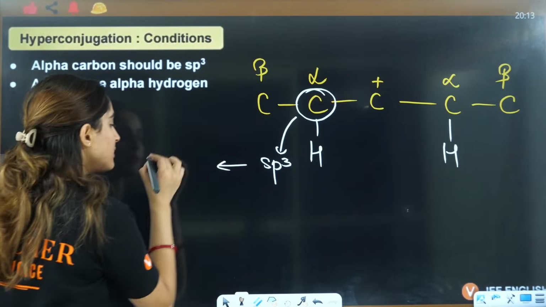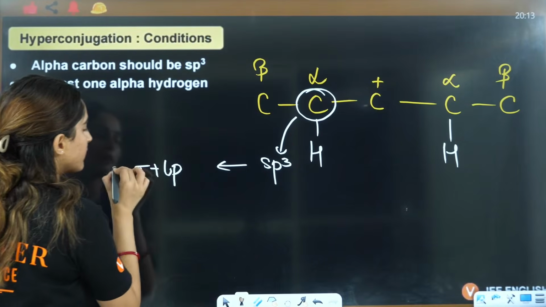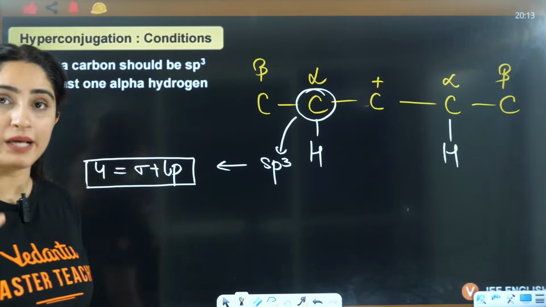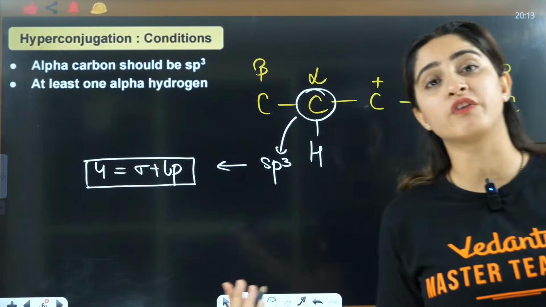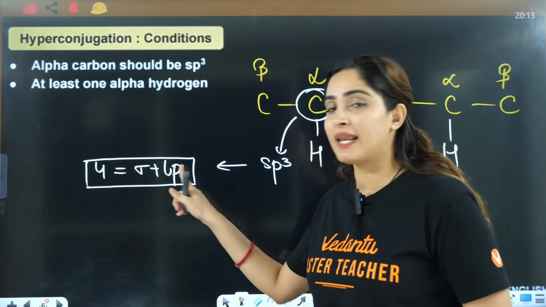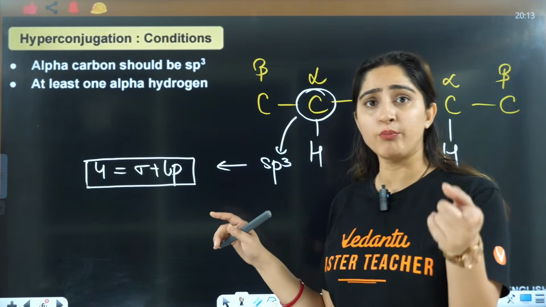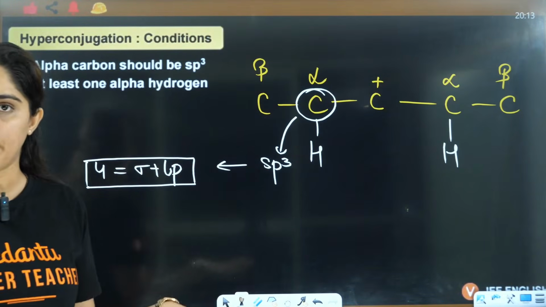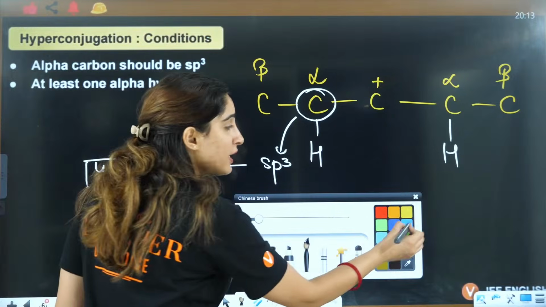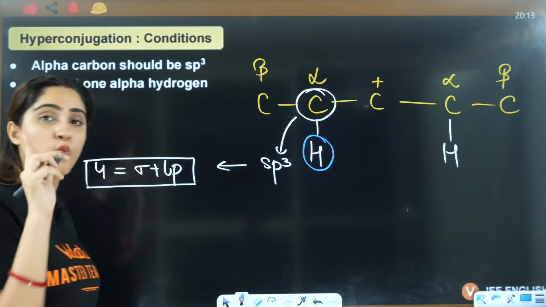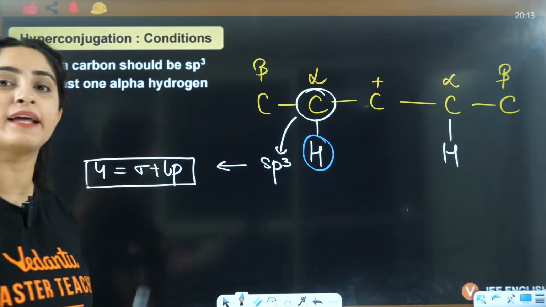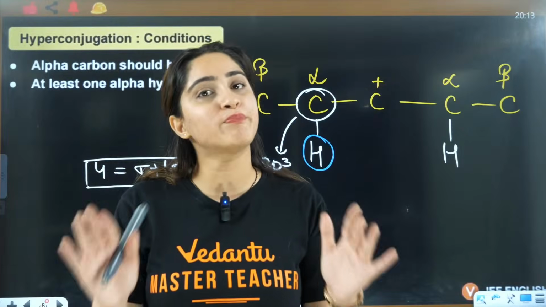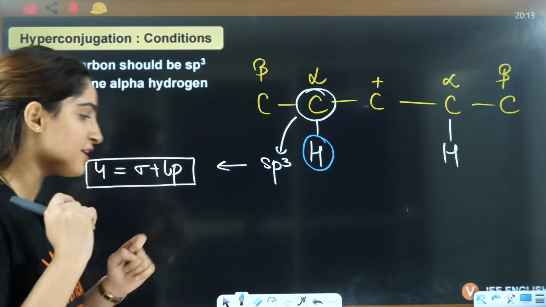sp3 hybridization means sigma bonds plus lone pairs equals 4. This I have told you in chemical bonding also: when sigma bonds plus lone pairs is equal to 4, then we say it is sp3 hybridized. And if it is sp3 hybridized, it should have at least one alpha hydrogen; only then is hyperconjugation possible. Otherwise, hyperconjugation will not be possible, okay? That is the condition.